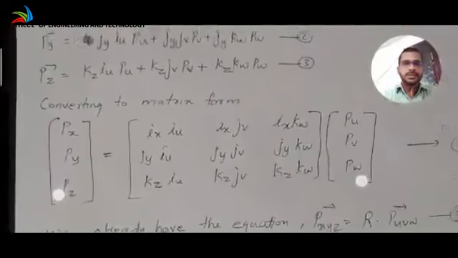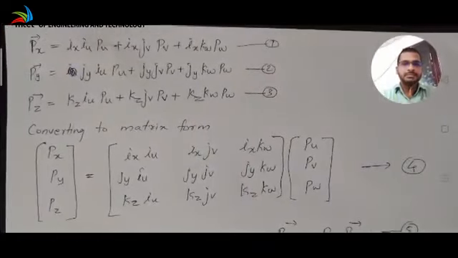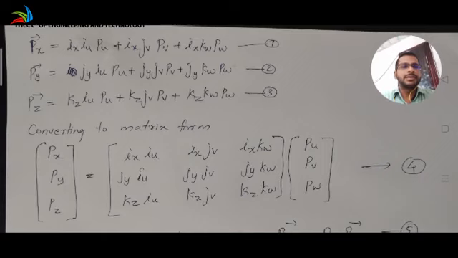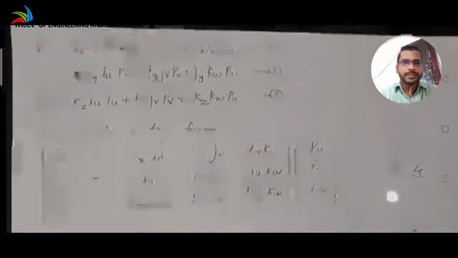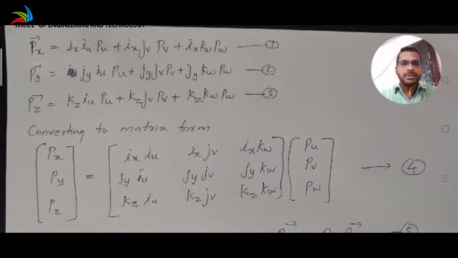That is, the matrix Px, Py, Pz is equal to the matrix of ix iu and so on, times the matrix Pu, Pv, Pw, which is equation number 4. Equation 4 is obtained from the above three equations.